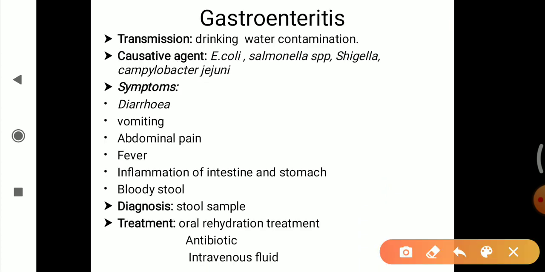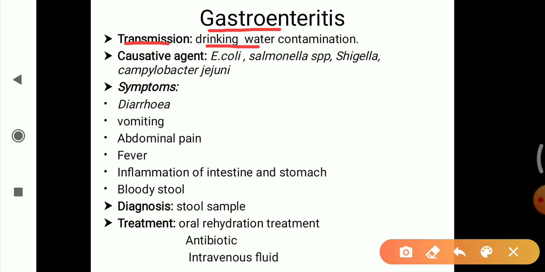The third waterborne bacterial disease is gastroenteritis. It is also known as infectious diarrhea, in which there is an inflammation in the gastrointestinal tract, the stomach and the small intestine. It may lead to diarrhea, vomiting and abdominal pain. The transmission of this disease is through drinking water contamination.